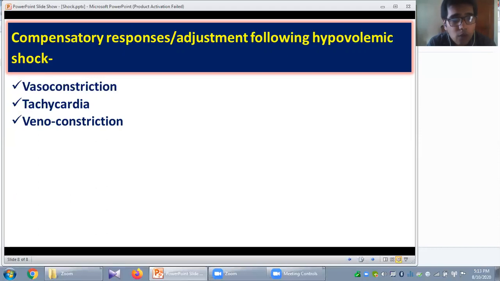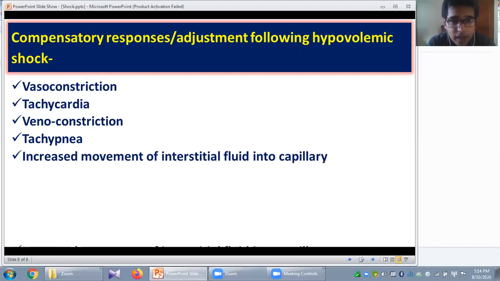Then there will also be venoconstriction, due to sympathetic activation. This improves your venous return, and if venous return is improved, end diastolic volume will increase, and that will also increase your stroke volume and cardiac output. Then tachypnea: your respiratory system also tries to compensate by increasing the rate of respiration.